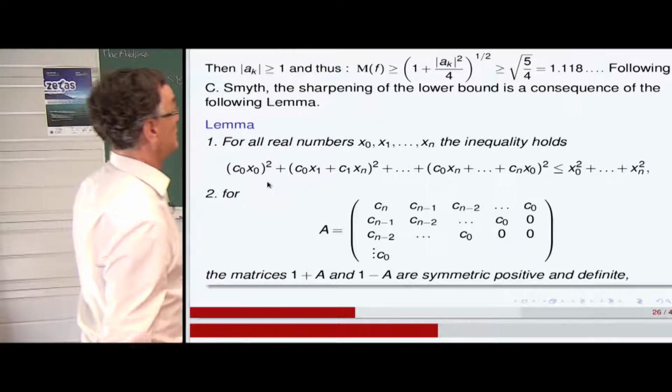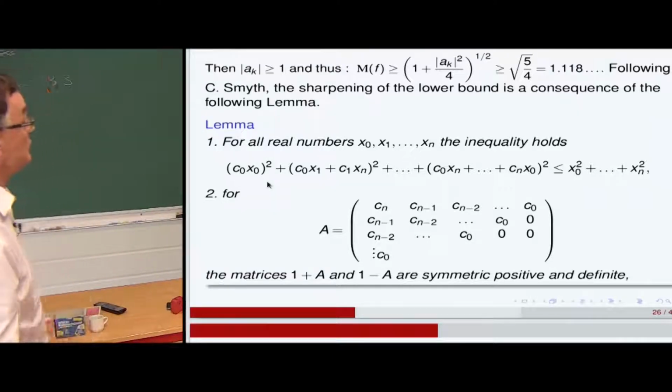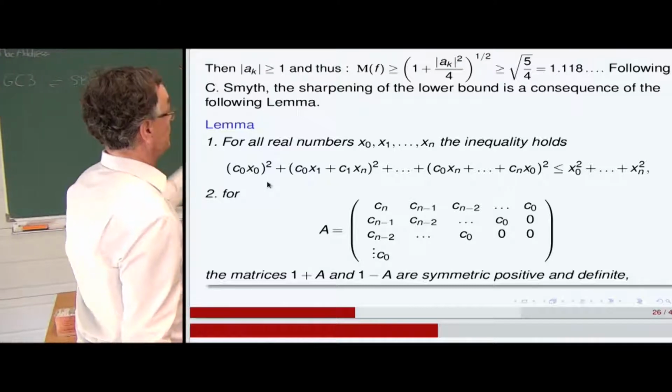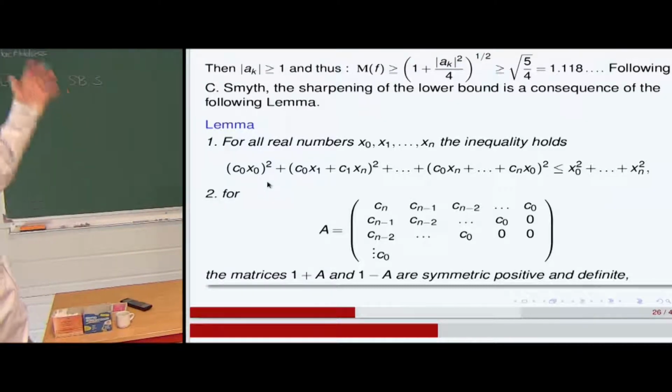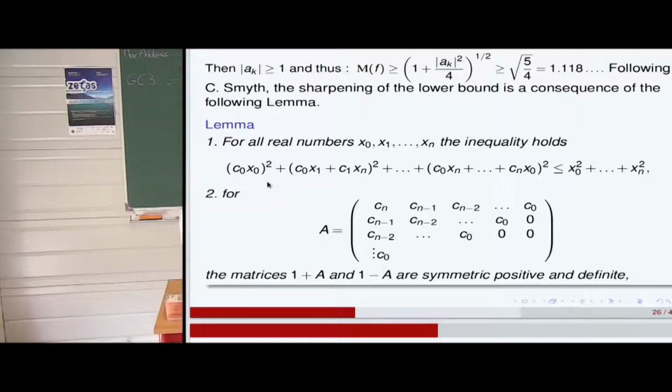So then AK is greater than 1 in modulus, and then we have access to this minor round of the Mahler measure. That's not very difficult using the coefficients of the Blaschke function to solve that.